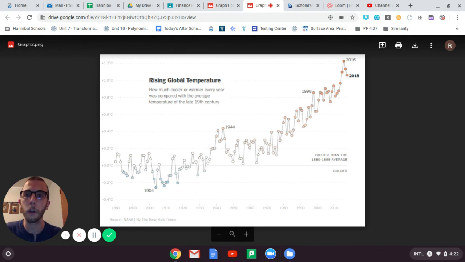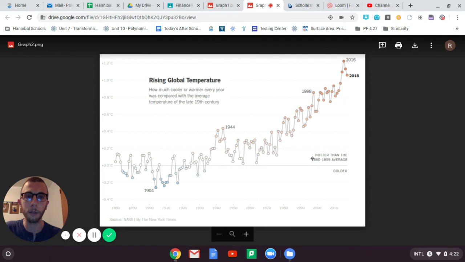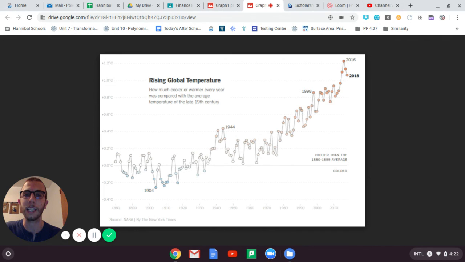It says rising global temperature, how much cooler or warmer every year was compared with the average temperature of the late 19th century. And over here we see it says hotter than the 1880 to 1899 average. That's above the line. And colder than that is below the line. So a very similar setup to that first graph we were looking at.